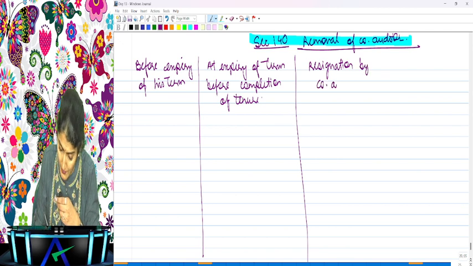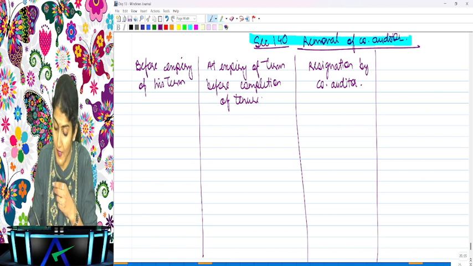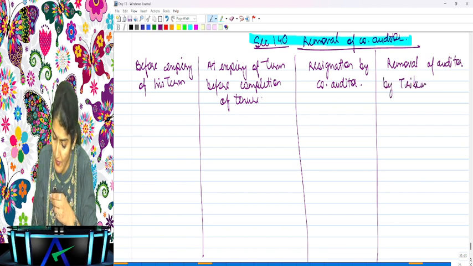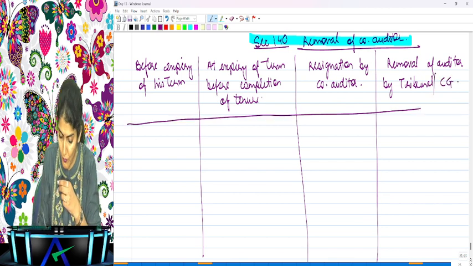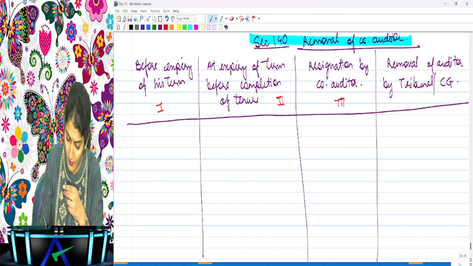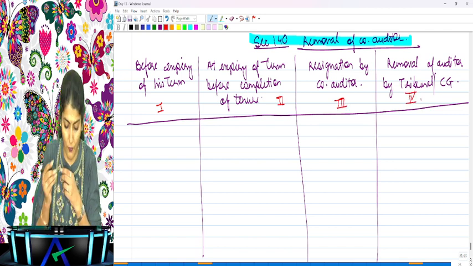So the company auditor himself resigns. And the fourth situation is regarding the removal of the auditor by the tribunal or CG, right? The removal of the auditor by the tribunal, that is the tribunal court, and or by the CG. Okay, so removal of the company auditor, we need to discuss under 4 heads. What are the 4 heads which we have over there?